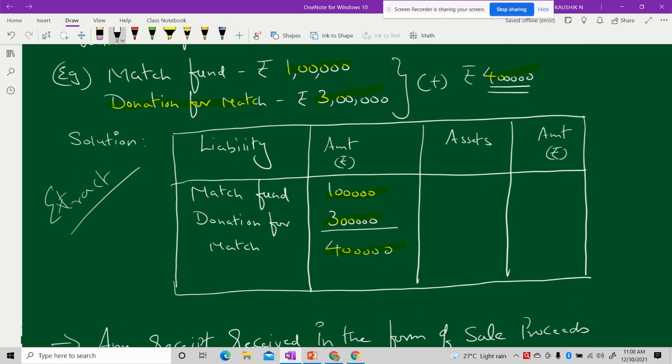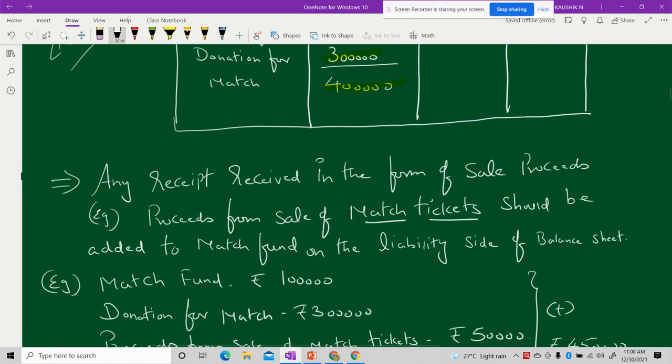I hope until this you don't have any doubt. Just moving further, the next important point to be kept in mind is that it is not only the receipt which you have got in the form of donation. Even if we have received any receipt which is in the form of sale proceeds, that is, receipt received in the form of sale proceeds from match tickets.